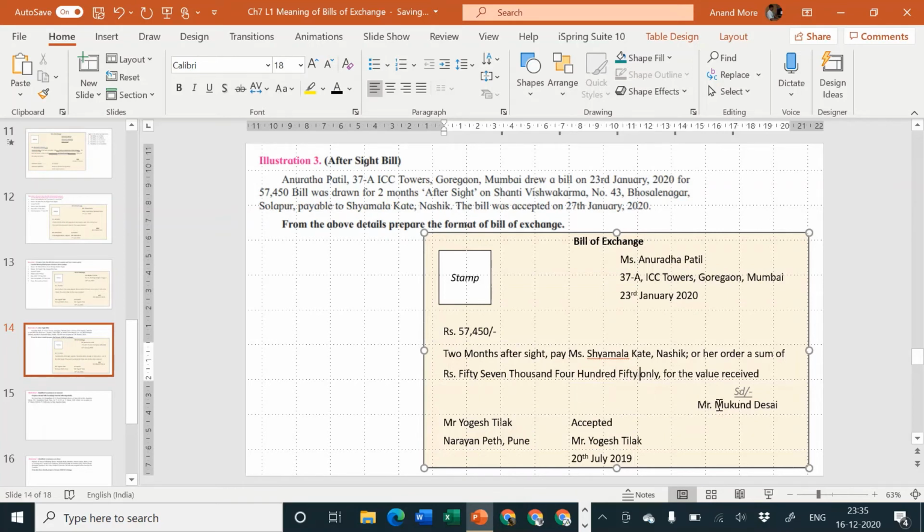For the value received. Who is drawing it? It is drawn by Anuradha Patil. Let us write down the name of Anuradha. Drawn on whom? It is drawn on Shanti Vishwakarma. So I'll write here Miss Shanti Vishwakarma.